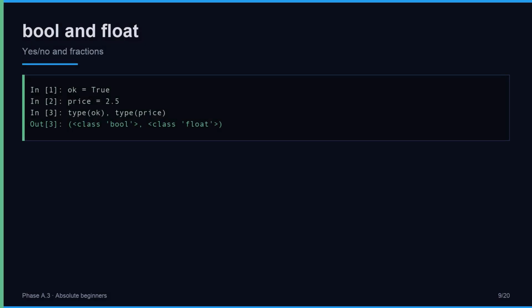ok is a boolean, True or False only. price is a float, a number with a fractional part. Booleans will drive decisions later. Floats appear in measurements and money-like examples. Keep this line in mind. In [1]: ok = True.